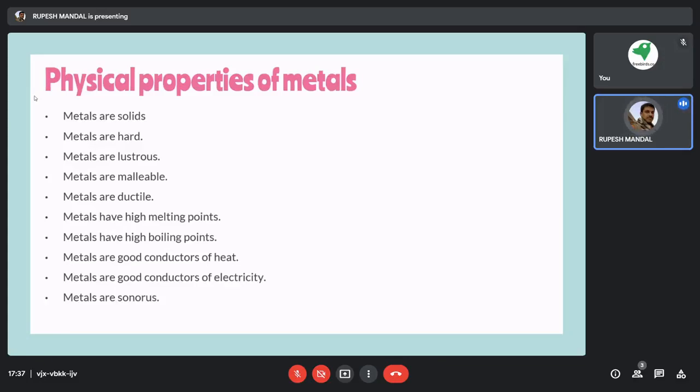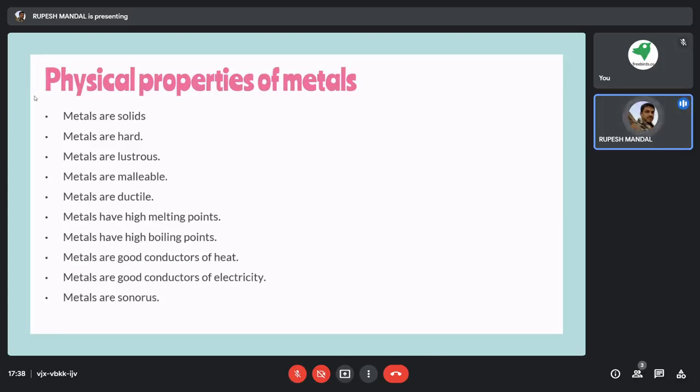So from a block it takes the form of a sheet. Suppose an iron block is there and I hammer it for a long time. After a certain time you can see that the iron block becomes very thin, almost like a sheet. That is the property of malleability.